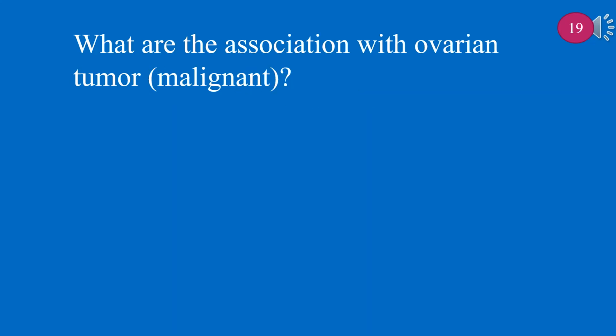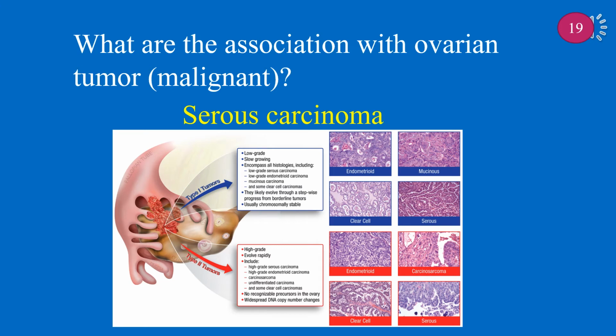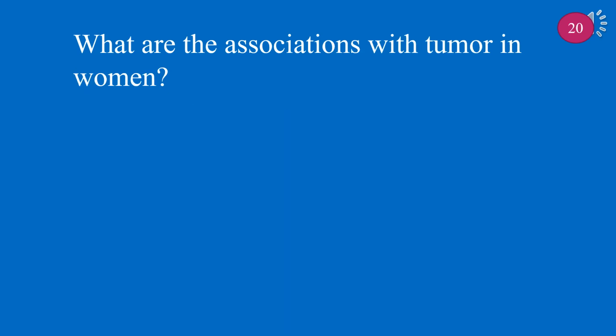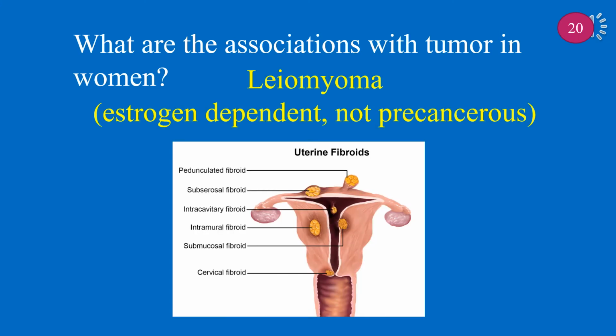What are the associations with malignant ovarian tumor? Malignant ovarian tumor is associated with serous carcinoma. What is the association with tumor in women? Tumor in women is leiomyoma, which is estrogen dependent and not precancerous.